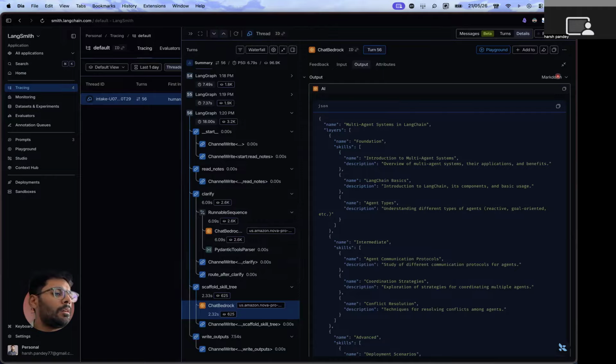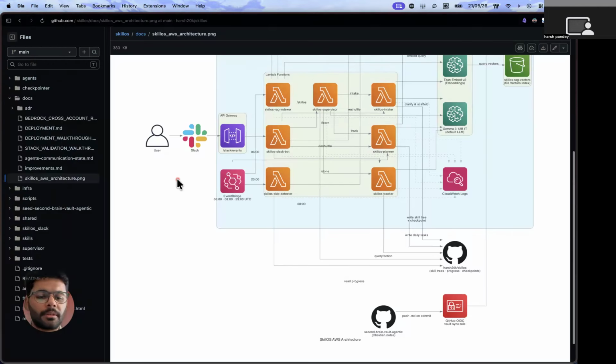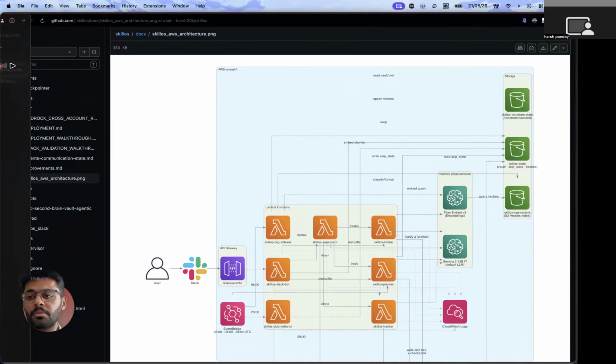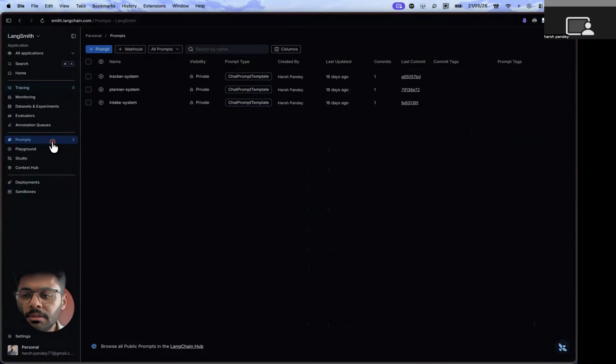This is the proof of concept that I have created, and there are many improvements we can make, like we can add much more. Oh, let me share one more thing. These are the prompts that we are pulling from the LangSmith hub.